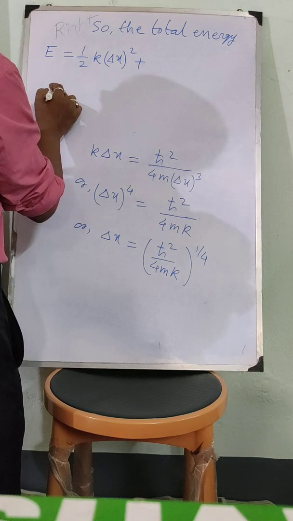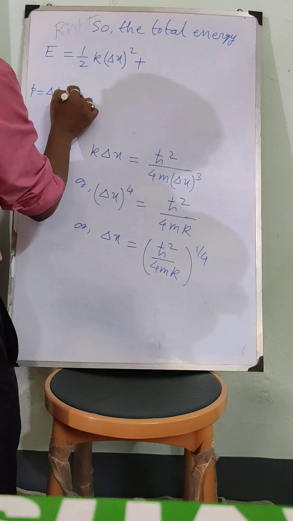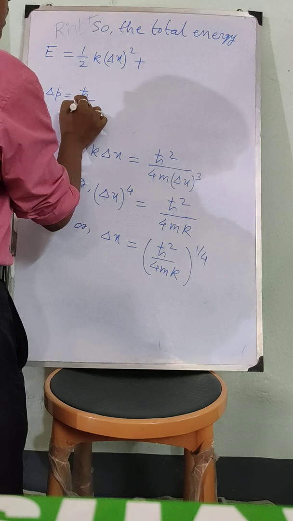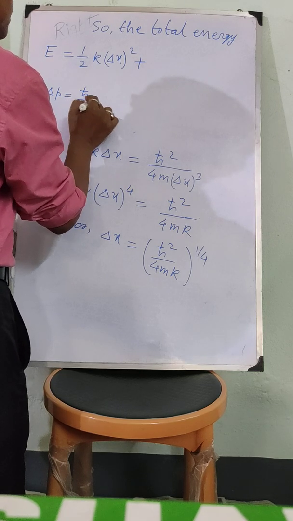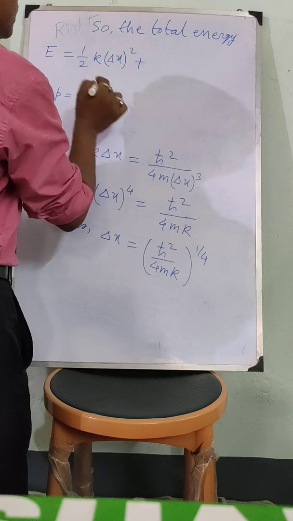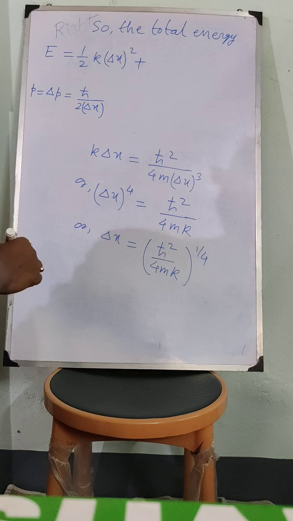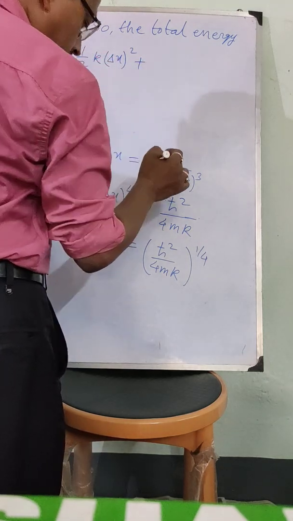You remember p is equal to delta p we have taken, that is equal to h cross by 2 delta x. This is our p. Okay, so let me write down.